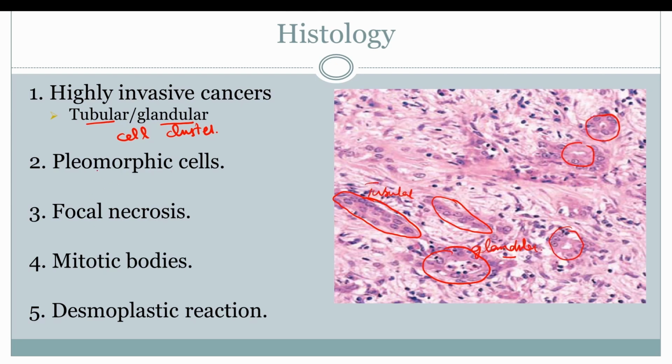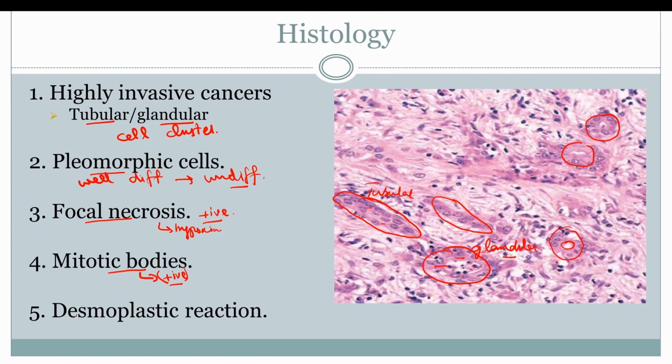The cells are pleomorphic in nature, which means they have variable shapes. As you can see here, the cells are all of variable shapes and sizes. These cells range from well differentiated to highly undifferentiated cells. The poorly formed glands here are lined on the inside by either columnar or cuboidal cells. Focal necrosis is positive in the pancreatic adenocarcinoma, which indicates hypoxia. Since these cancers are highly invasive and deeply infiltrative in nature, these are highly positive in mitotic bodies.